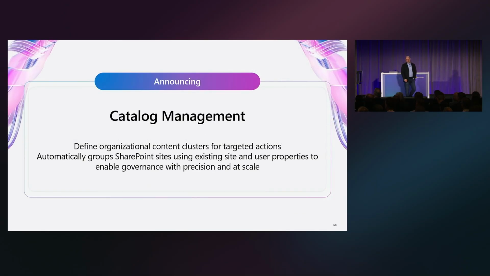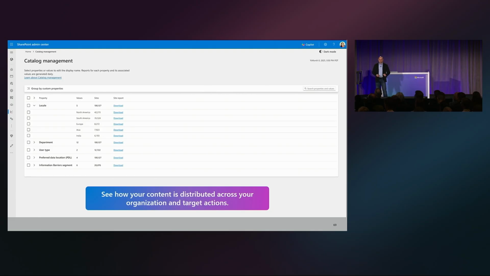The next thing I want to really quickly announce is catalog management. This is a whole new area that we're bringing in. One of the things that we've been missing in SAM and content management in general is showing you how your content is structured across your tenant. Now you're going to be able to do that. It's a report we will pre-generate for you. You don't need to wait for it. As soon as you go there, click on content management, you will see the report and all the data already available to you.